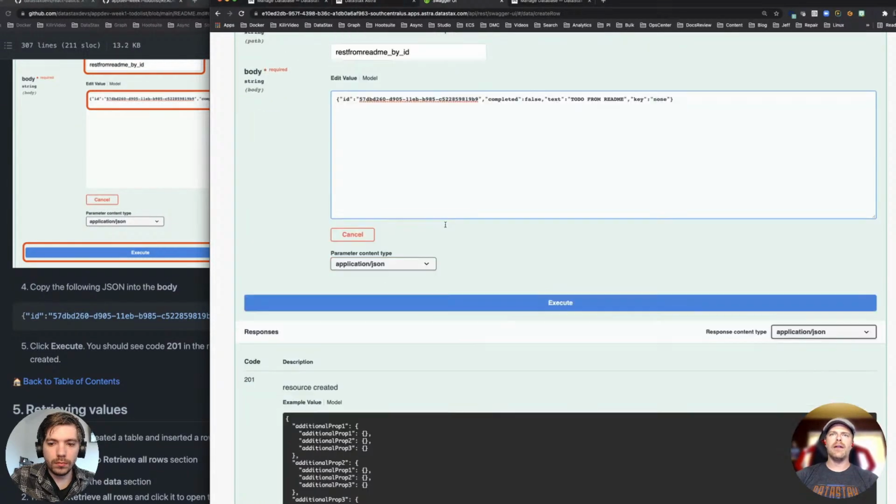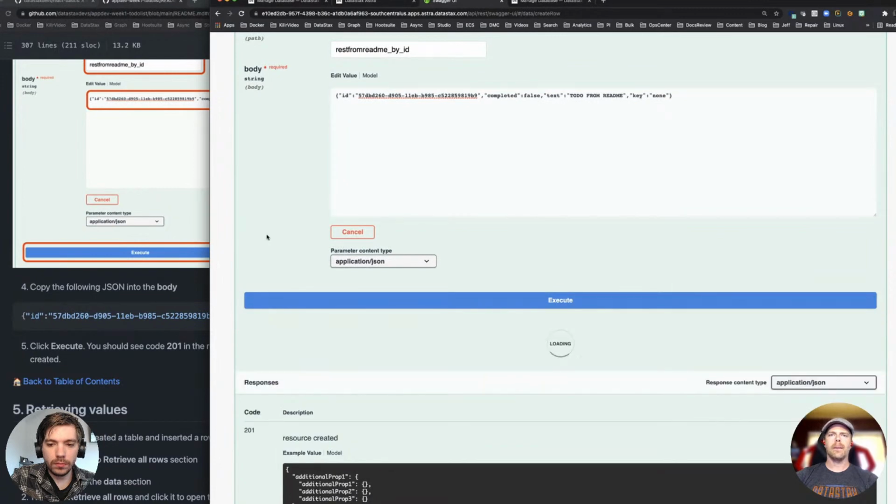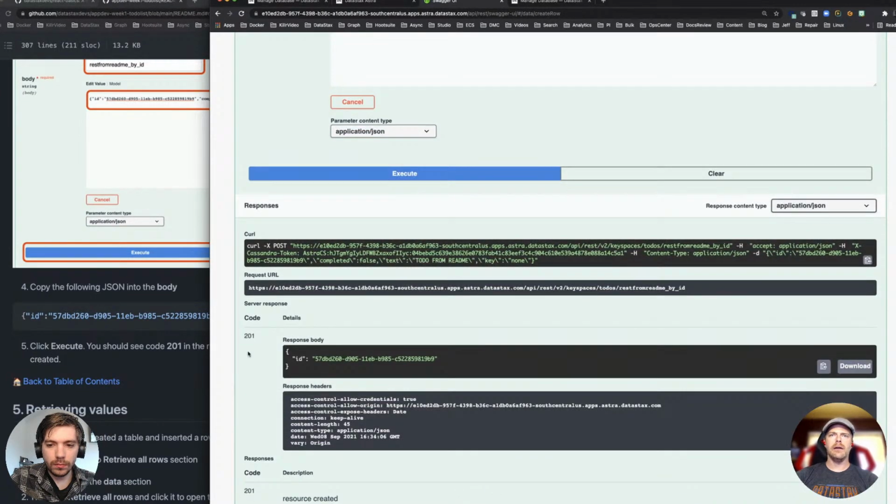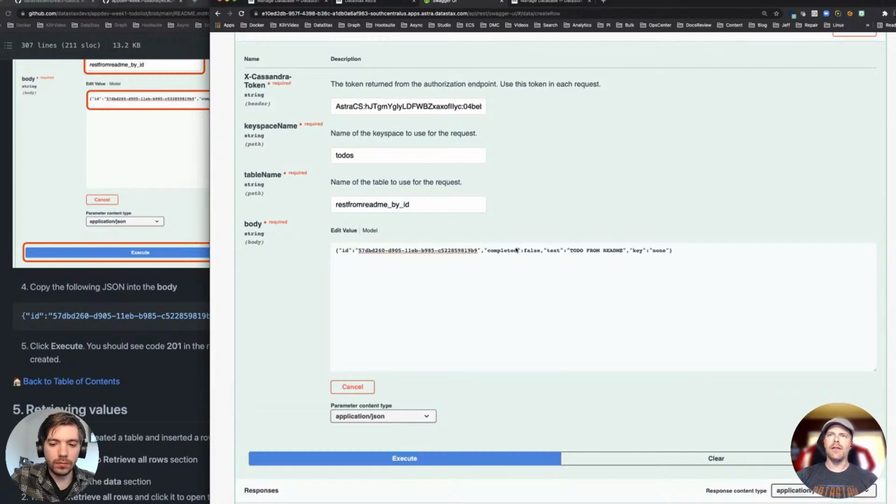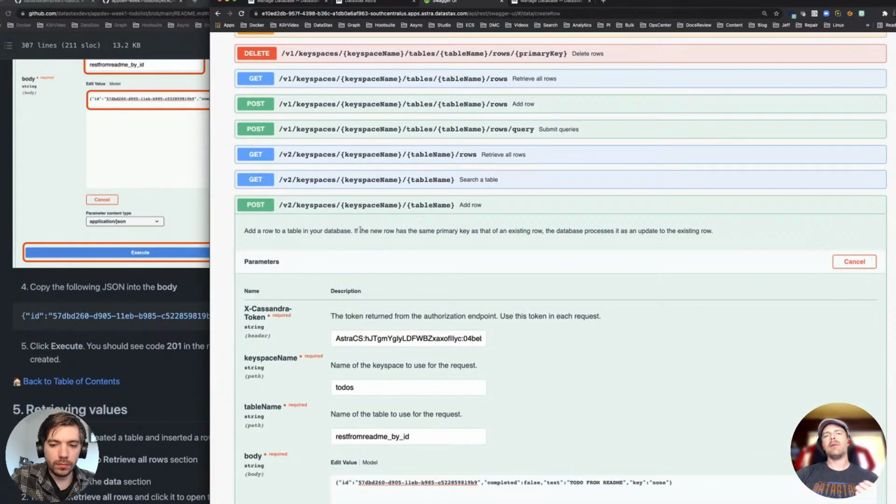All right, now once I've done this, I'm going to hit execute. And I got my 201, and it gives me an ID. Okay, so now I just added a row to the table we created using REST. Again, this is a REST endpoint. And in a moment, I'm going to show you how this links together in code. We're going to put that together end-to-end.